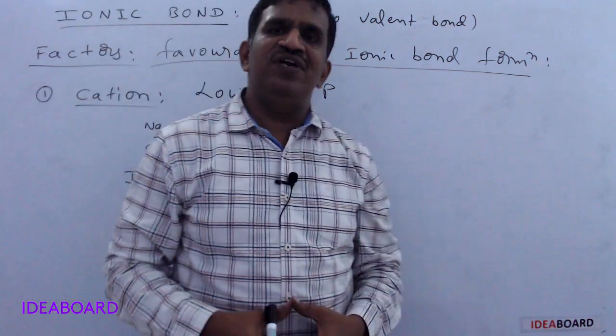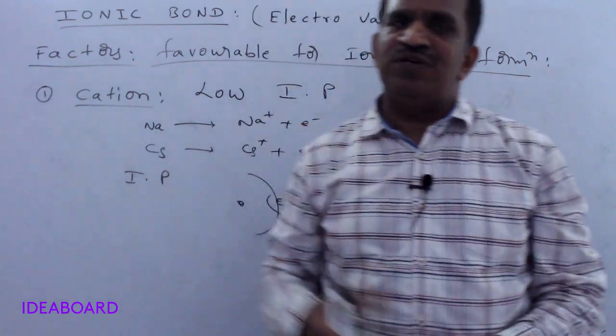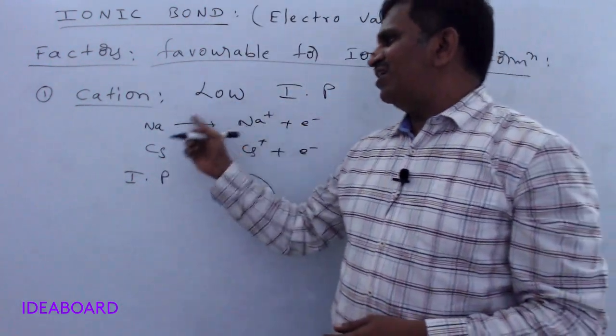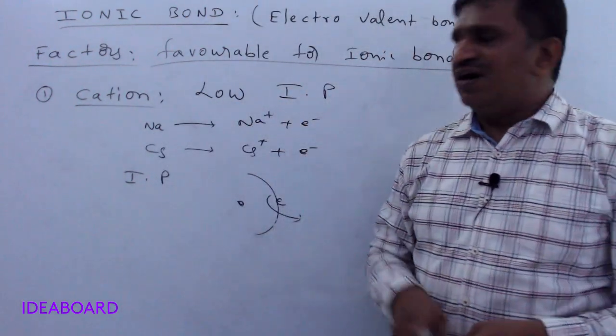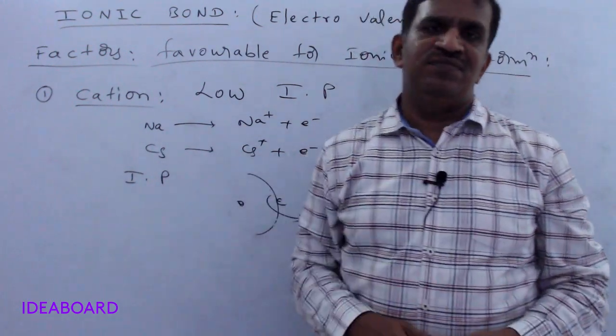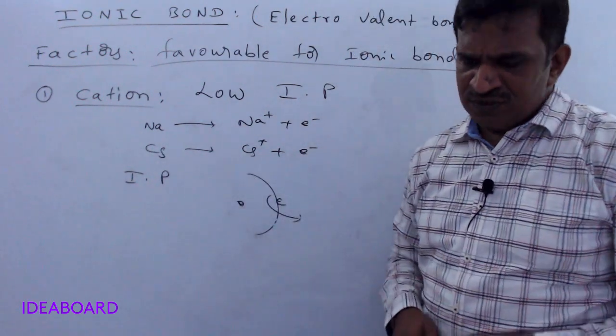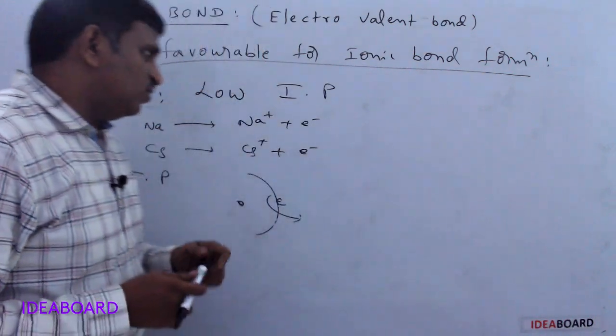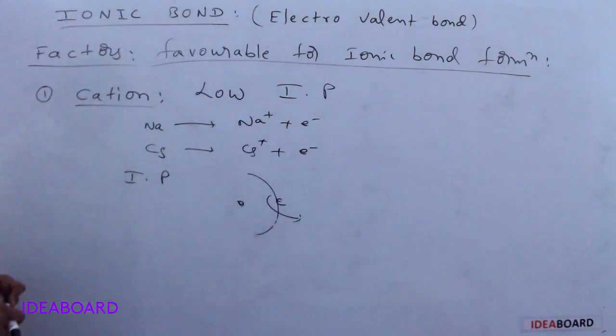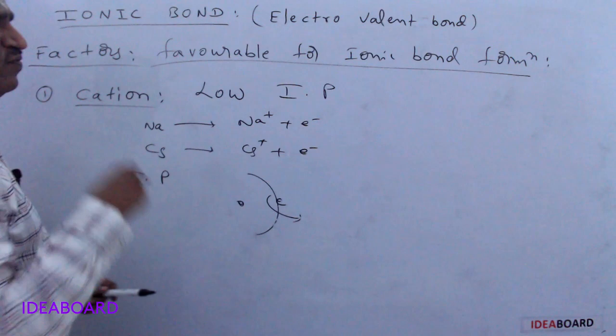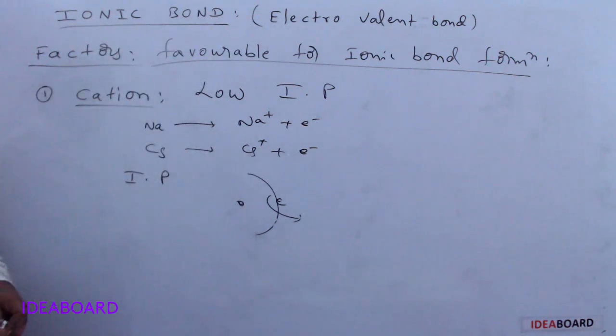Elements which have low ionization potential will always try to lose electrons easily and can form cations easily. So an element which has the lowest ionization potential is always more favorable for cation formation.